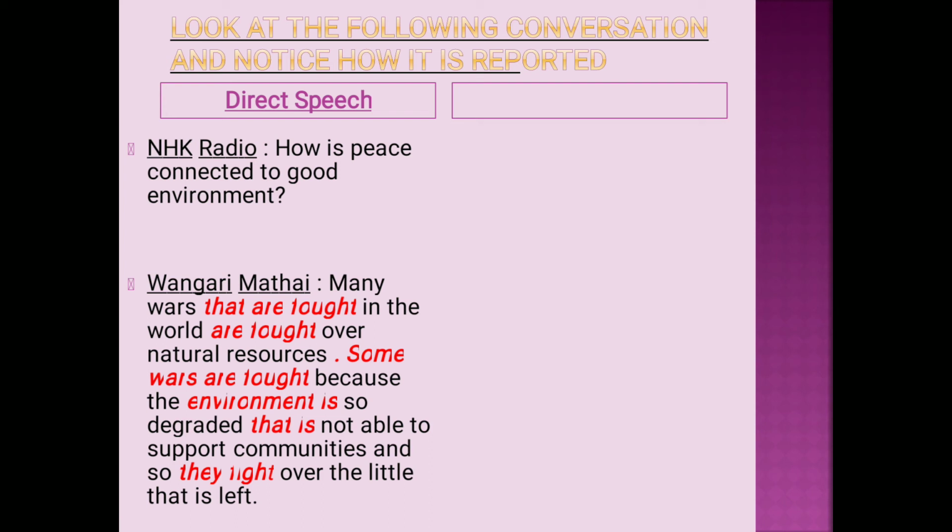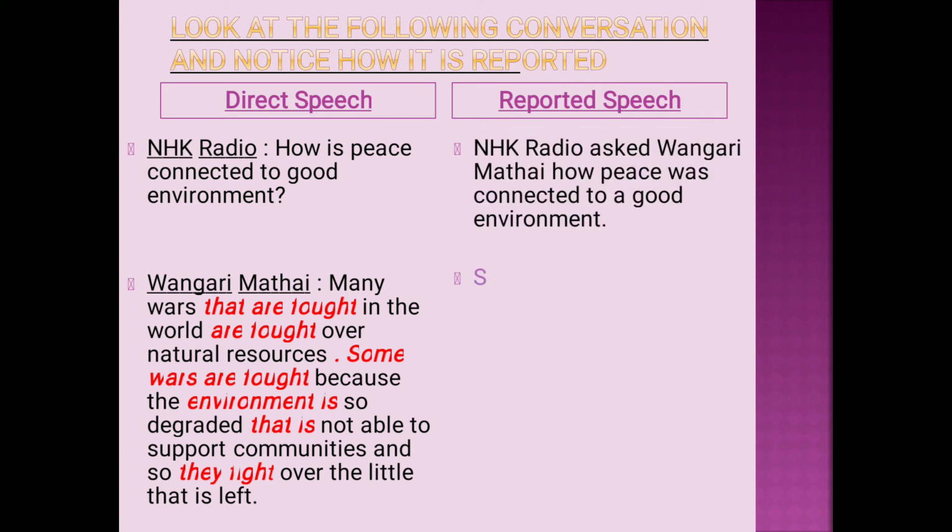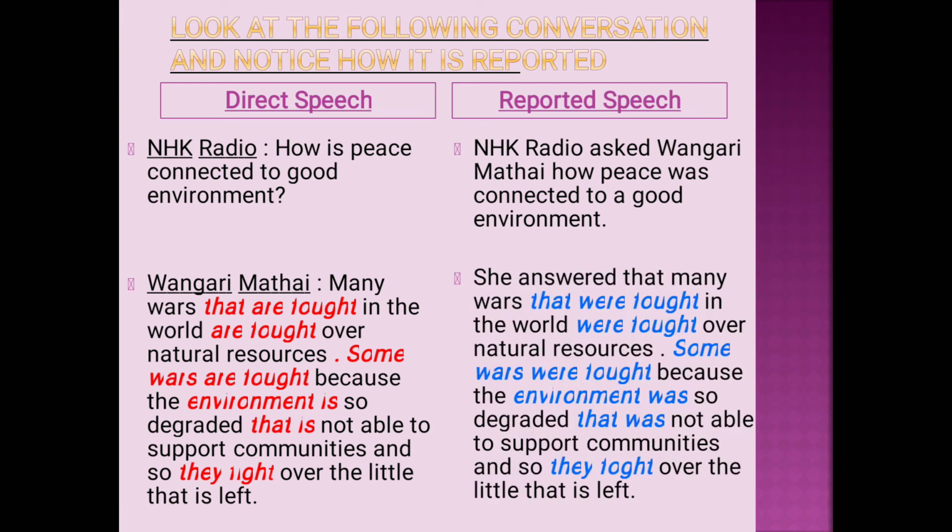Now look at how to report this from direct speech to indirect speech. Here the question has been reported like this. NHK radio asked Wangari Maathai how peace was connected to a good environment. Here, how is peace connected has been changed to how peace was connected.